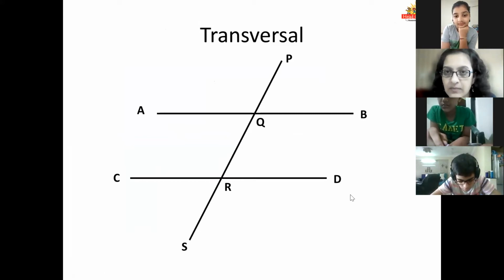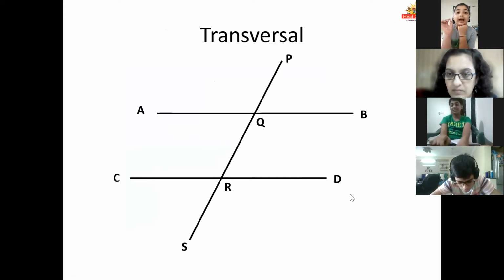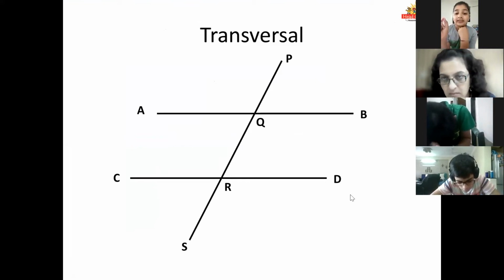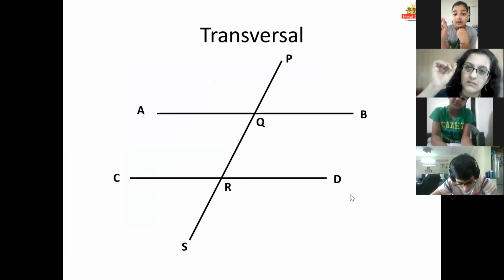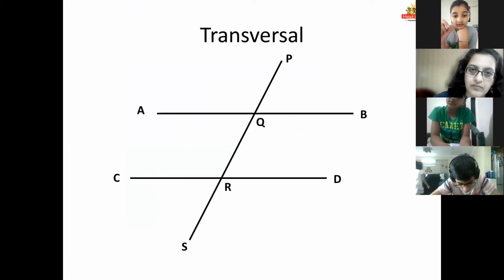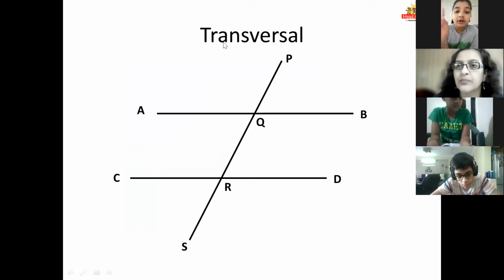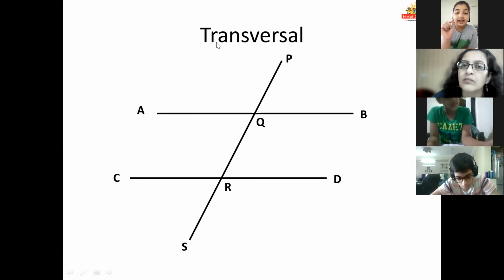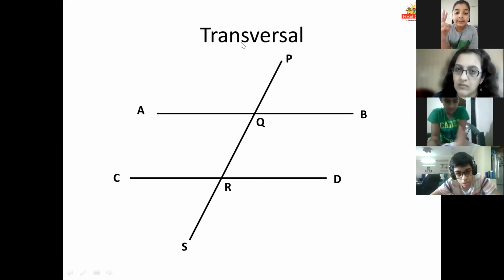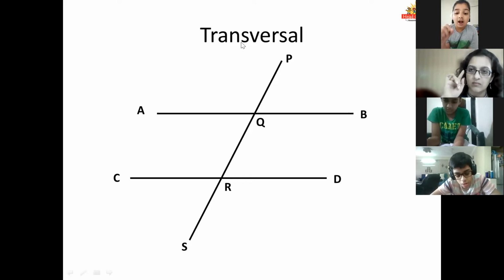Tanishka, read this for me. Two parallel lines AB and CD intersected by PS. Ma'am, should I say from starting? Yes, please, no problem. Two parallel lines AB and CD intersected by transversal PS, two distinct points Q and R.